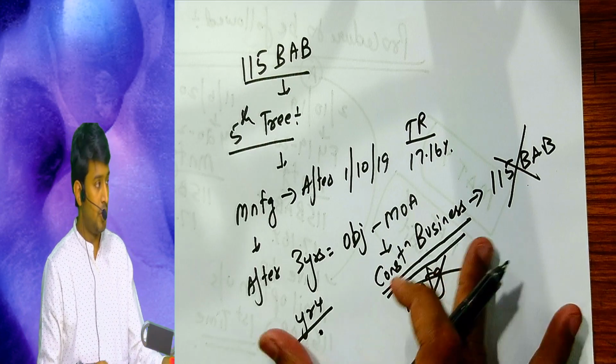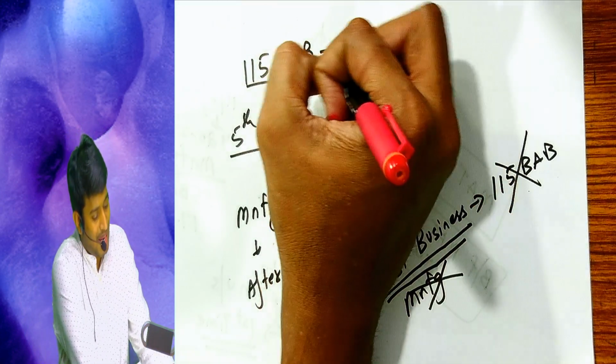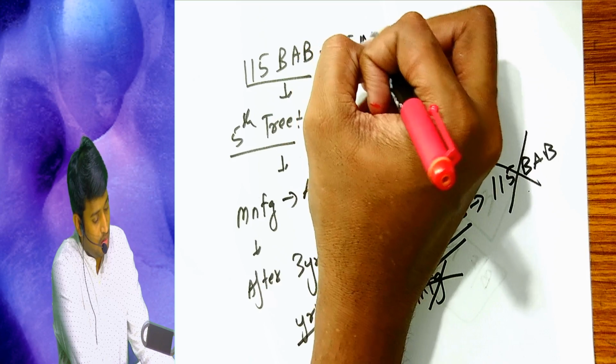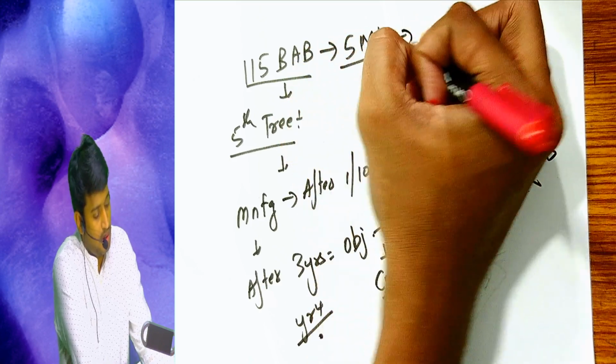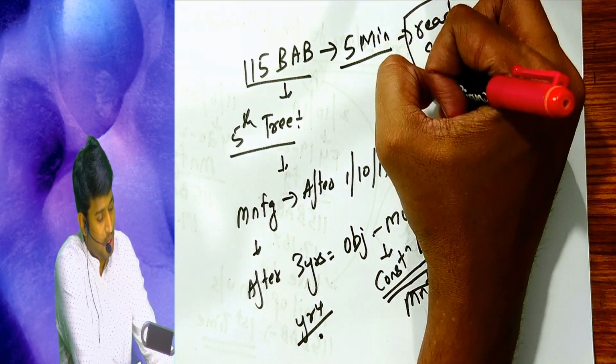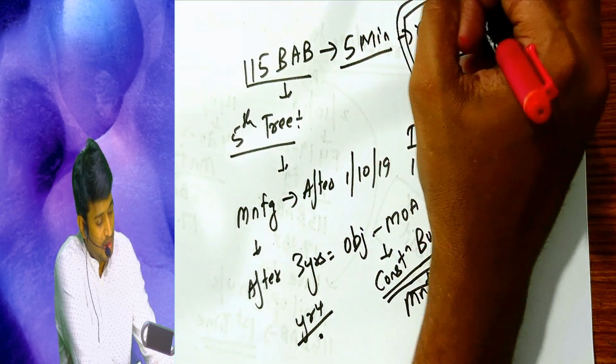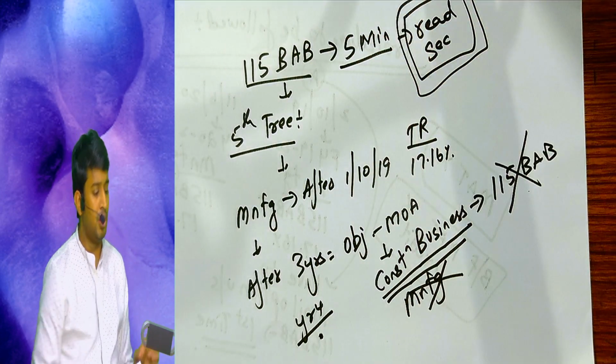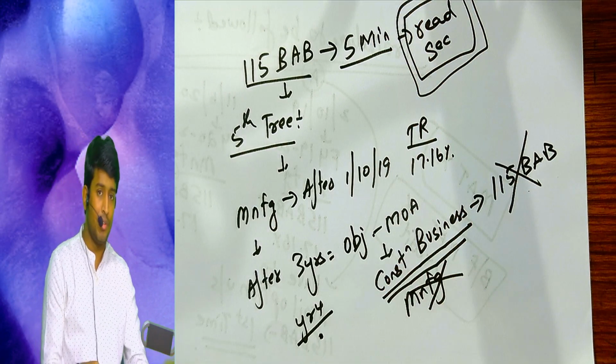Okay. So now what I'll do is I'll give you 5 minutes time now. Read the section once again. I'll pause for 5 minutes. Read the section once again for all the 5 trees. Please start.